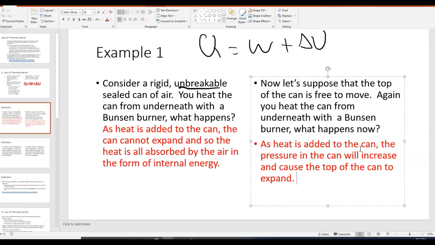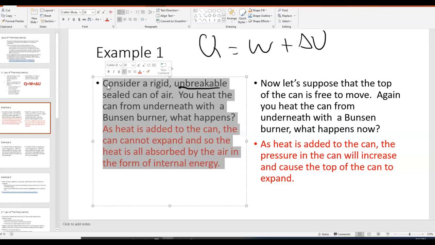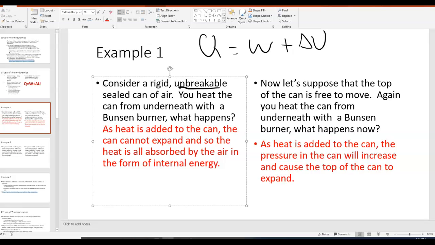So in the first question, it was basically like a soda can that's made of something indestructible that can't break, which means all the heat has to be absorbed by what's inside the can. And in the second question, it's basically like a real life soda can that can actually move and expand and deform. So that's kind of a concept question. Let's do some calculations with this. Pause it there if you need to get that down.